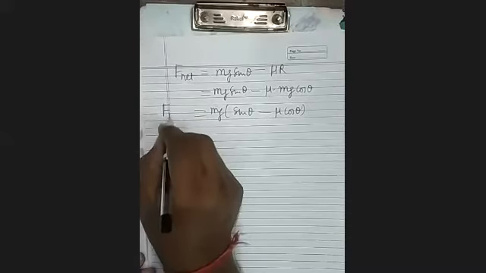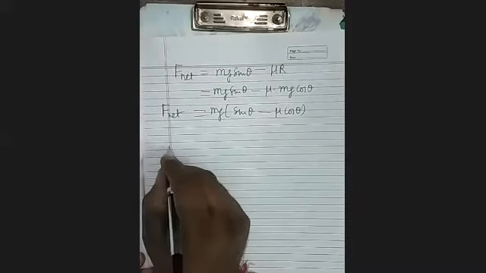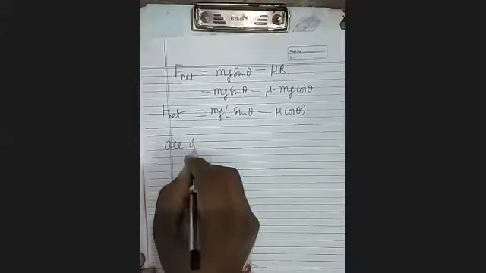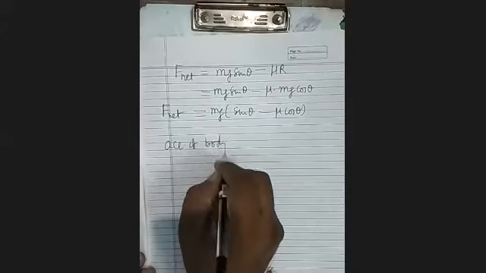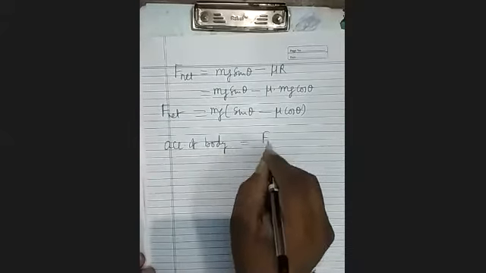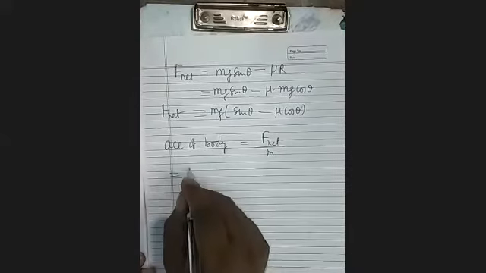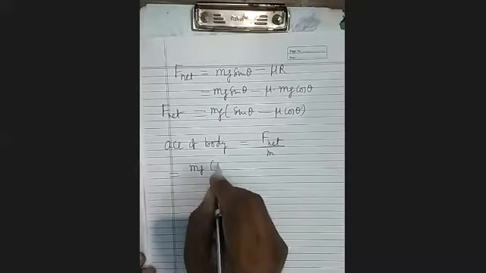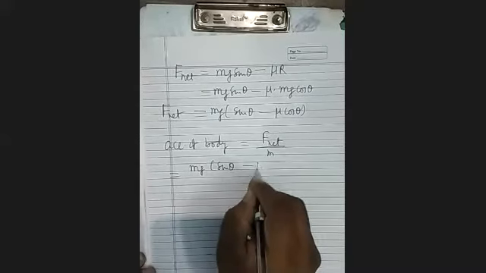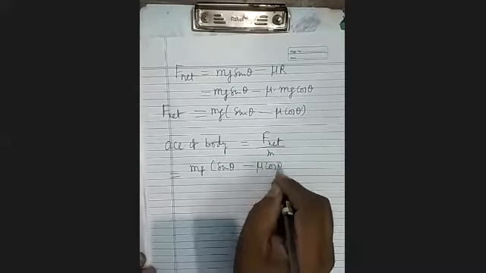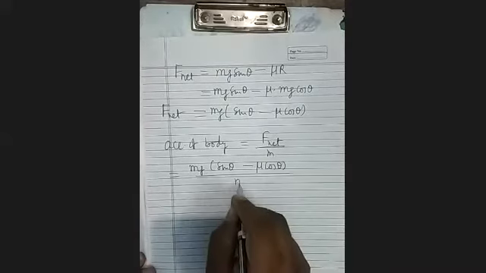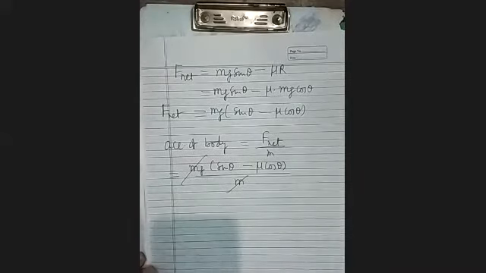This is F net. So acceleration of body equals F net upon mass, so it will be mg within bracket sin theta minus mu cos theta divided by m. m and m cancel.